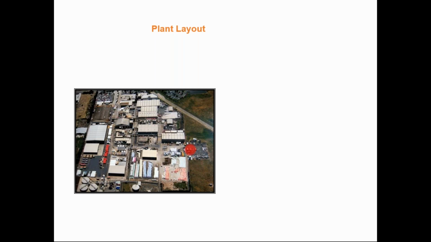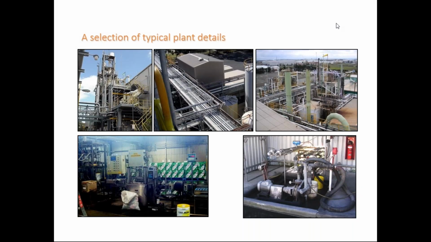This is the example. Here you can understand what exactly the plant layout is. These are some pictures showing how the fertilizer plant is. Now you can understand what exactly the pipeline means in the chemical industries.